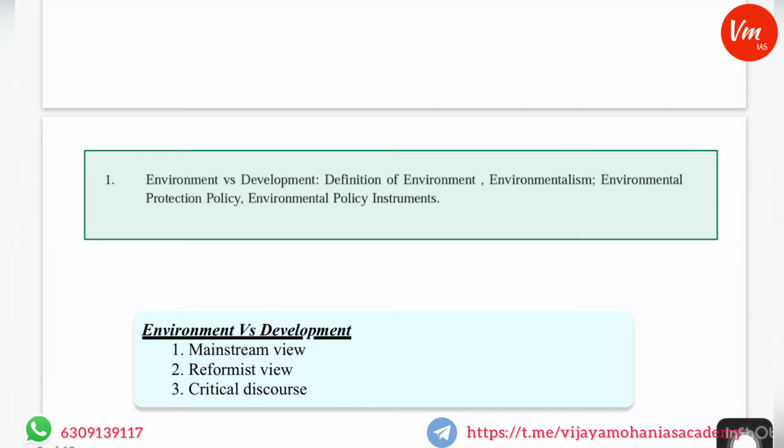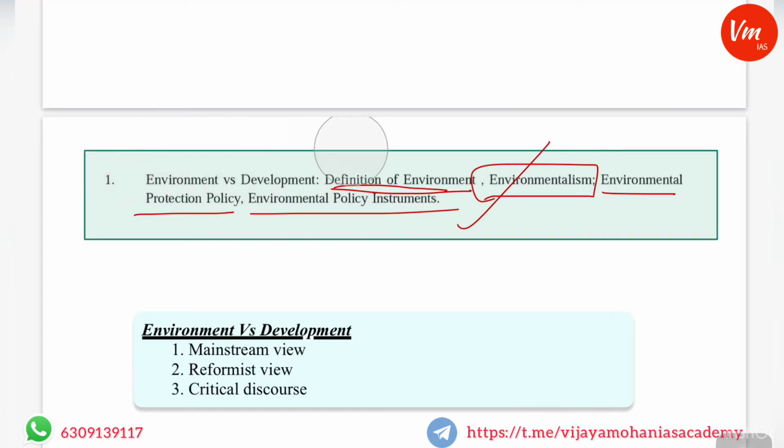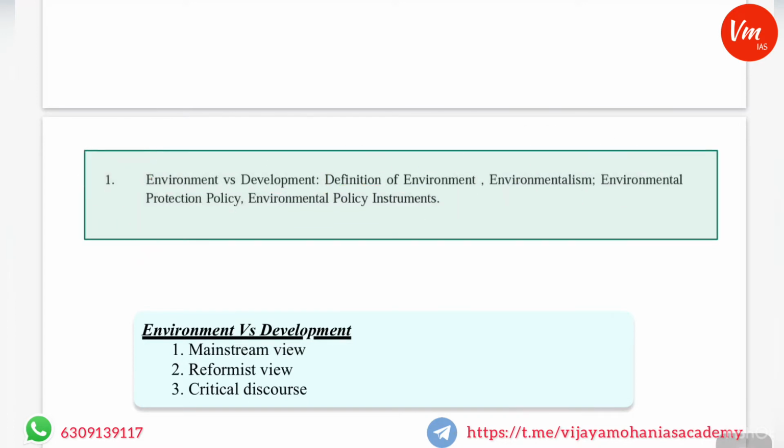The first chapter in Part B, that is Environment, Development and Related Issues, is Environment versus Development. As part of this, the syllabus gives the definition of environment and environmentalism, environmental protection policy, and environmental policy instruments. This is the first chapter provided in the syllabus given by TSPSC.